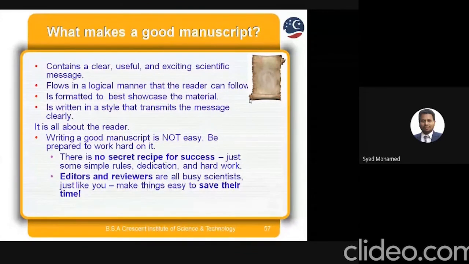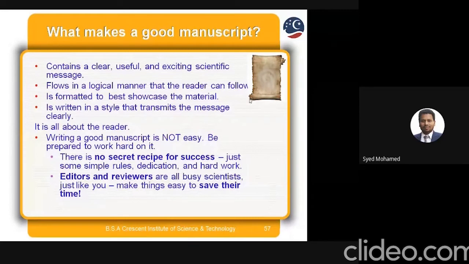Because once you have completed everything and move to a different reader, different country, different viewers, each and every viewer and reader will give you a different opinion. So before you go to any paper, you have to check each and every stage. Writing a good manuscript is not easy. Be prepared to work hard on it. That's why there is no secret recipe for success, just some simple rules, dedication and hard work.